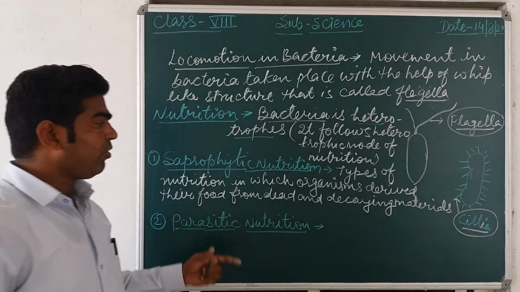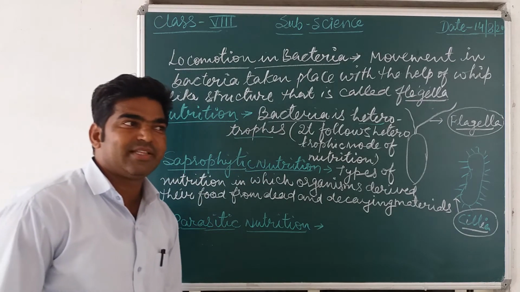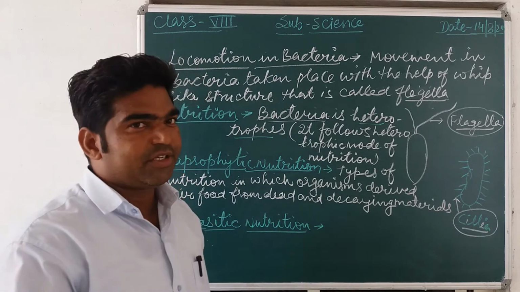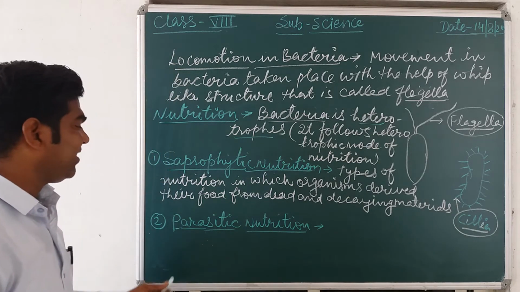Okay. So organisms which derive their food means they can prepare their food from water, dead and decaying material.